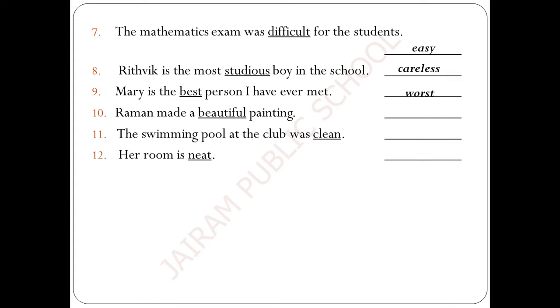Raman made a beautiful painting. Ugly. The swimming pool at the club was clean. Dirty or untidy. Her room is neat. Clumsy. What is meant by clumsy? Here the word neat is organized or planned. Clumsy is disorganized and unplanned. So this is all about the adjectives, and we learn many adjectives through the worksheet.